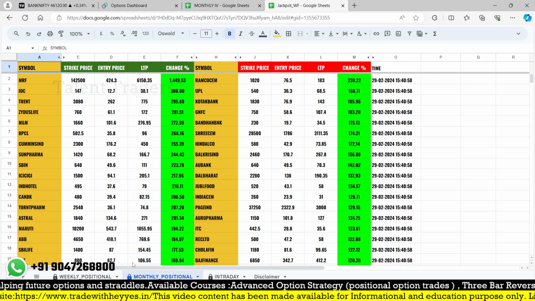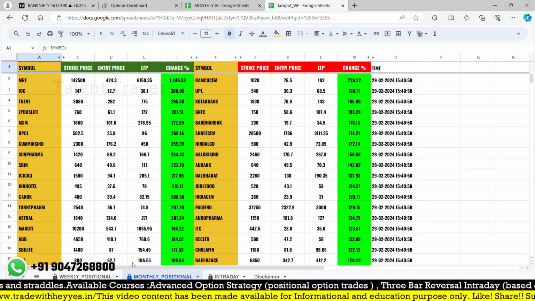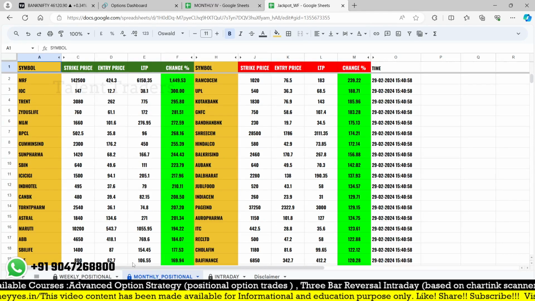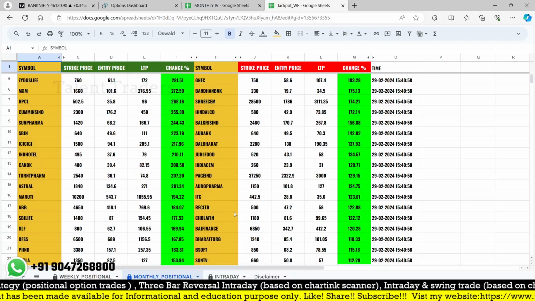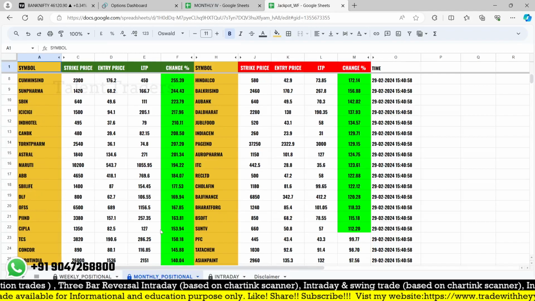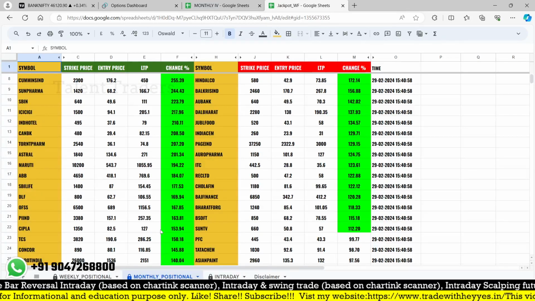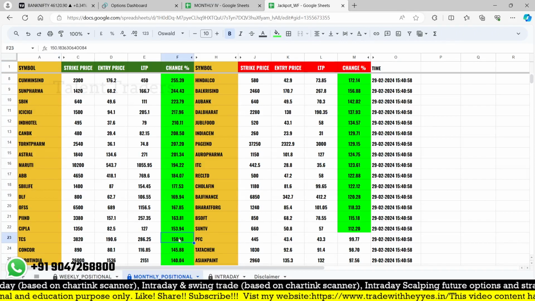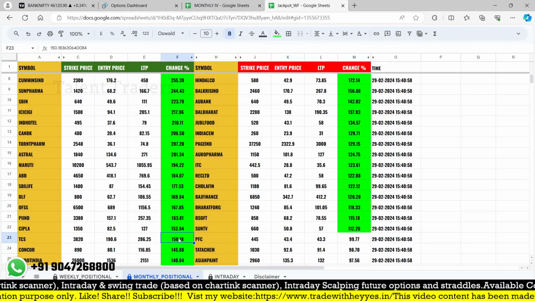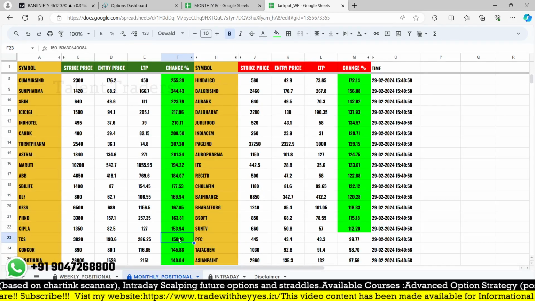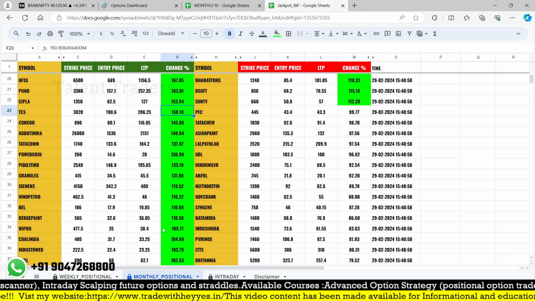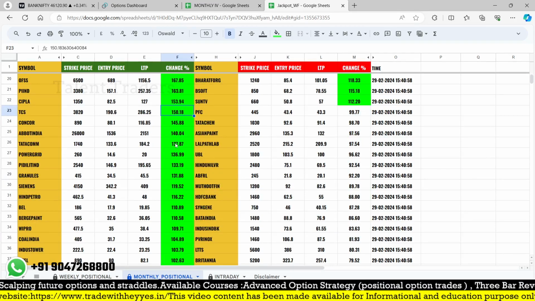Some of the put side was also generated, like Hindalco, Bandhan Bank, GNFC, and REC, PFC. So a lot of stocks triggered. At the end of the month, based on our advanced option strategy concept, as of now closing, we have almost 23 stocks up to TCS that generated more than 50 percent, and some stocks at 40 percent, around 25 stocks.